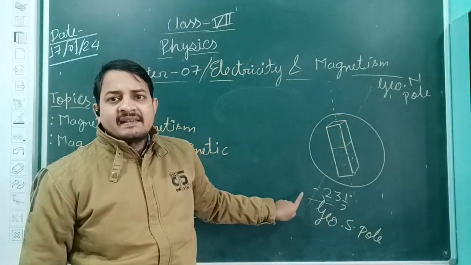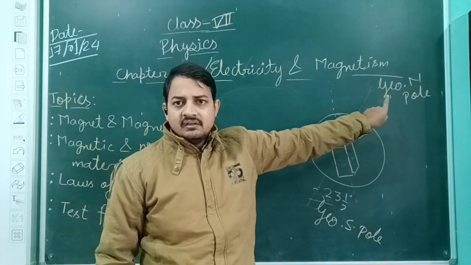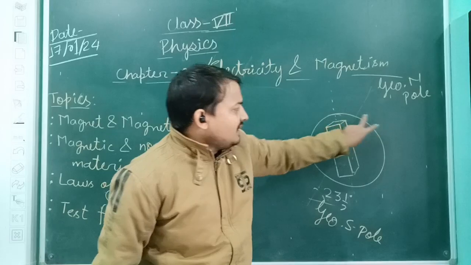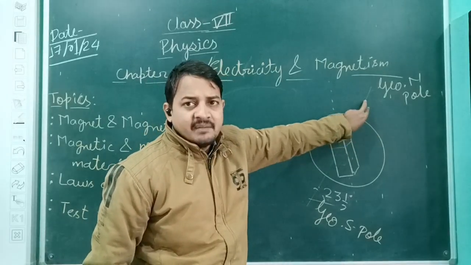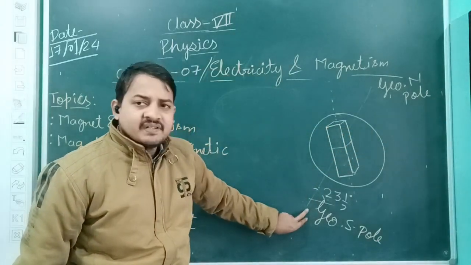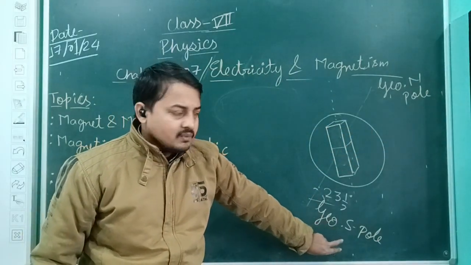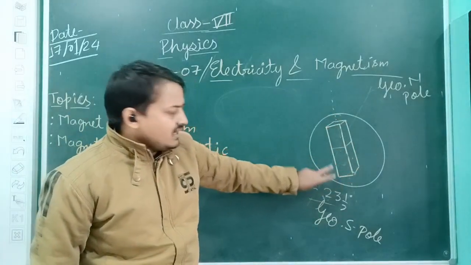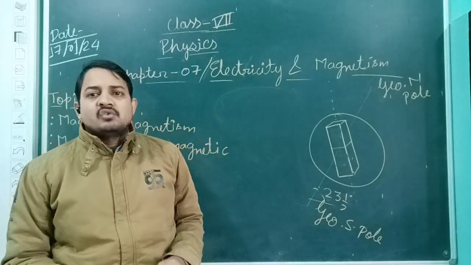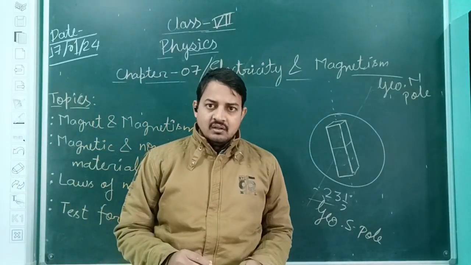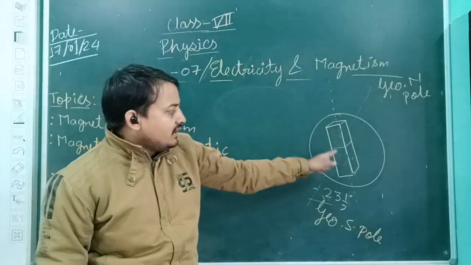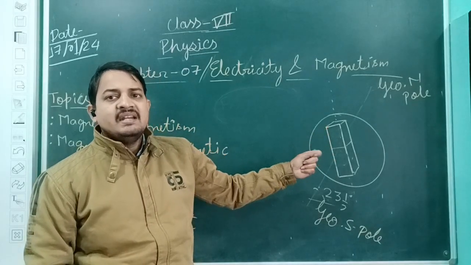Okay, and if I ask which axis is this? This is the geographical axis which goes through the center of the earth and divides the earth into two equal parts. Which pole is represented? The region at this side represents the geographical north pole, and the region towards this side represents the geographical south pole. As we are assuming, the earth also has a huge magnet inside it, and its polarity is completely opposite in nature.